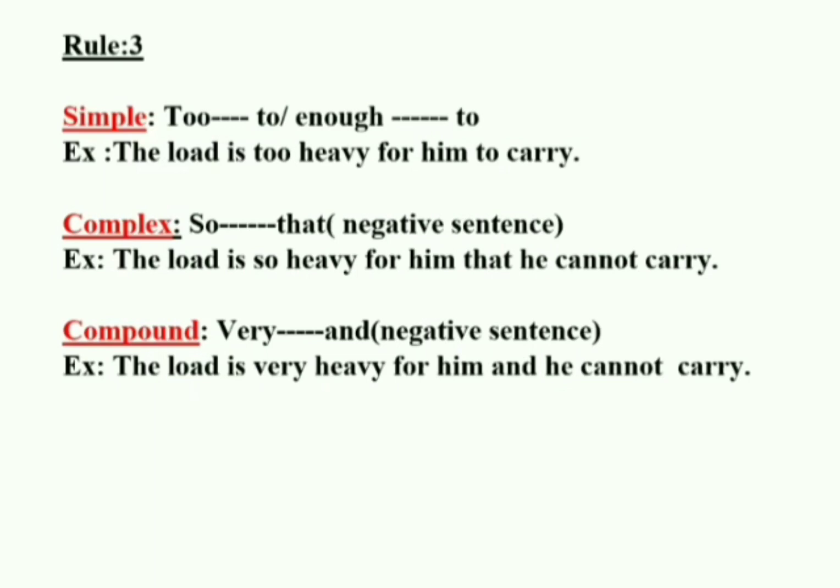So, how can you change it to a complex sentence? Yes, the load is so heavy. I have used here so instead of too. Heavy for him. Here I have used that instead of to. And then a negative sentence. He cannot carry. And how can you make it a compound sentence? By using verb plus and, very, and. So the load is very heavy for him and he cannot carry. So here the meaning is unchanged and we only have changed the forms of the sentence.